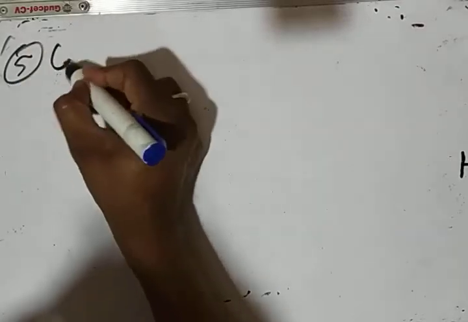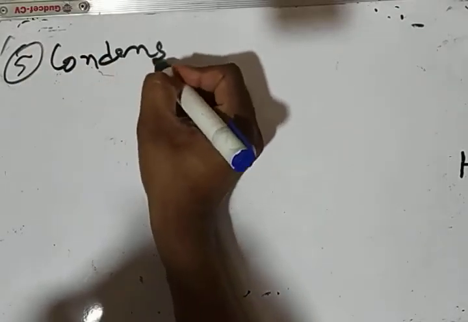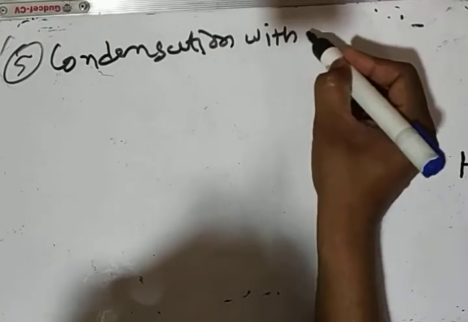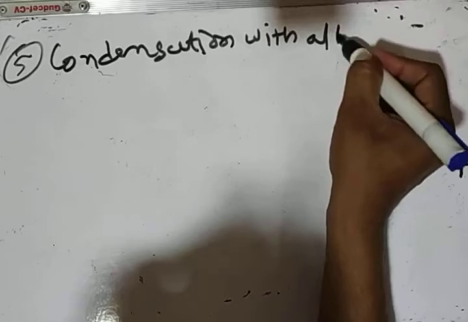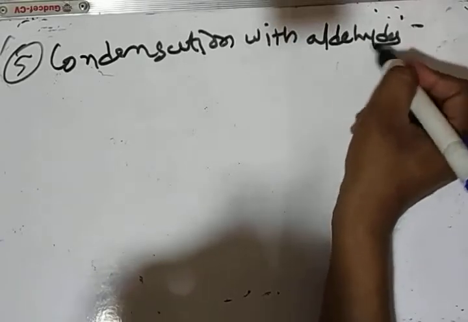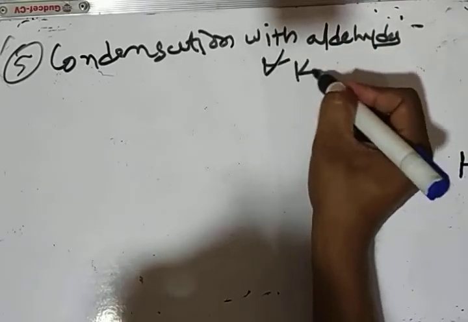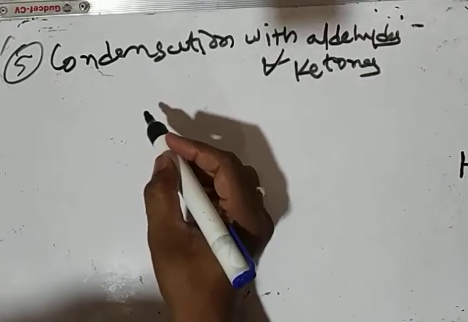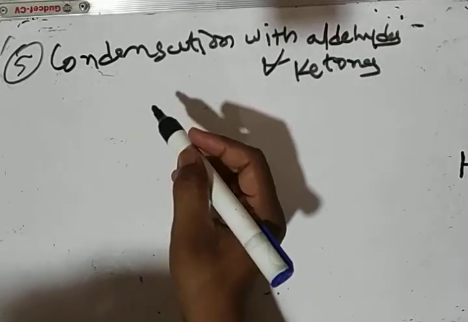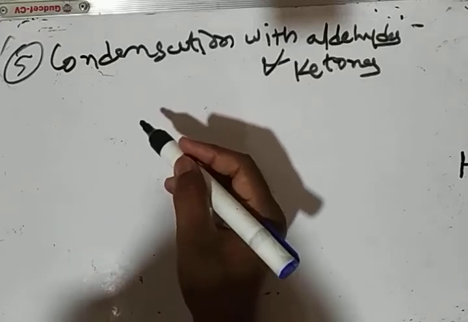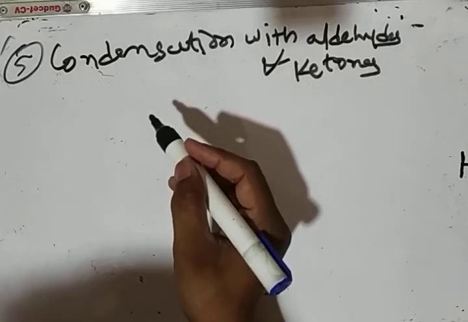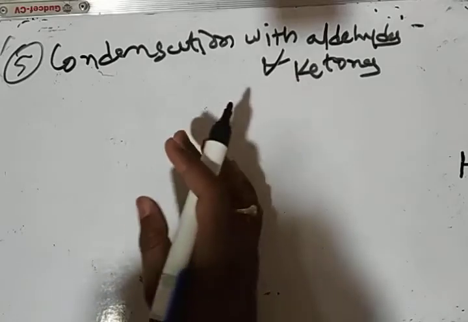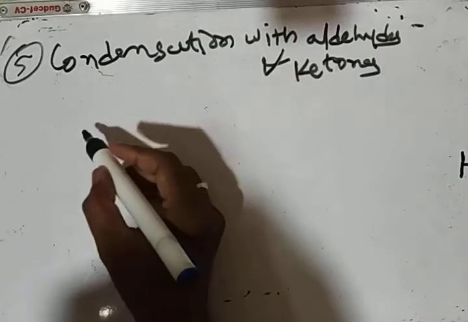Fifth one, condensation with aldehydes and ketones. Here aldehydes and ketones on reacting with nitroalkanes undergo a reaction which resembles aldol condensation.